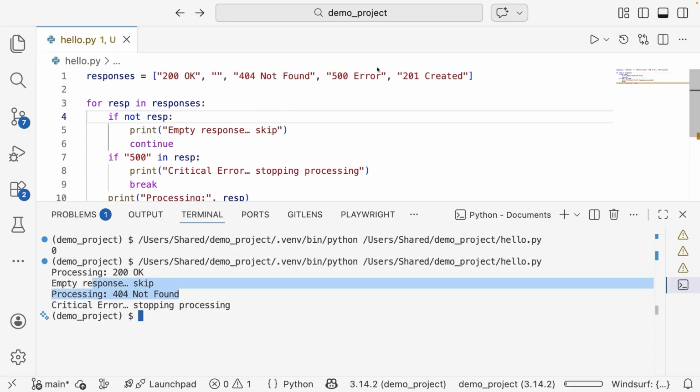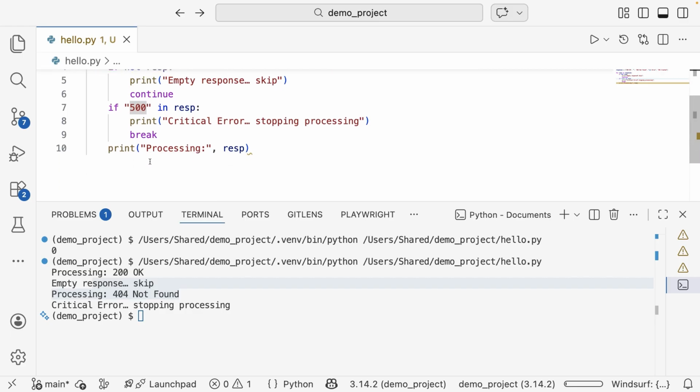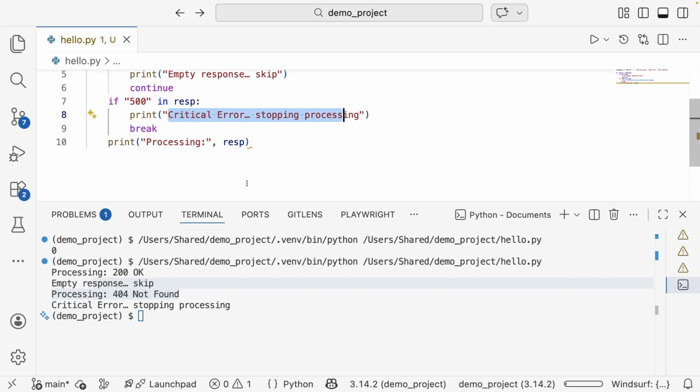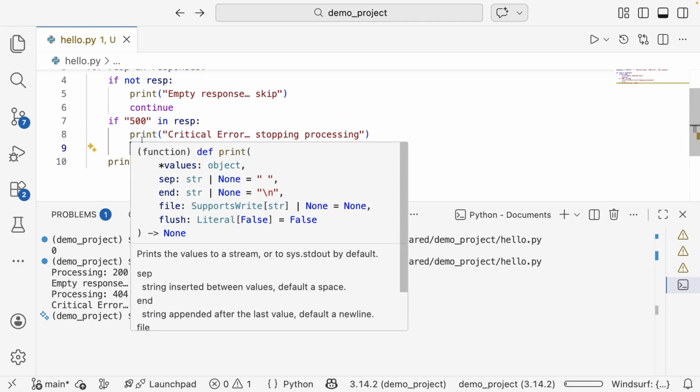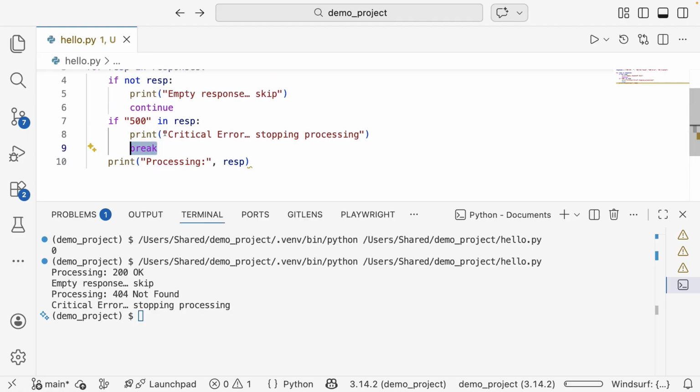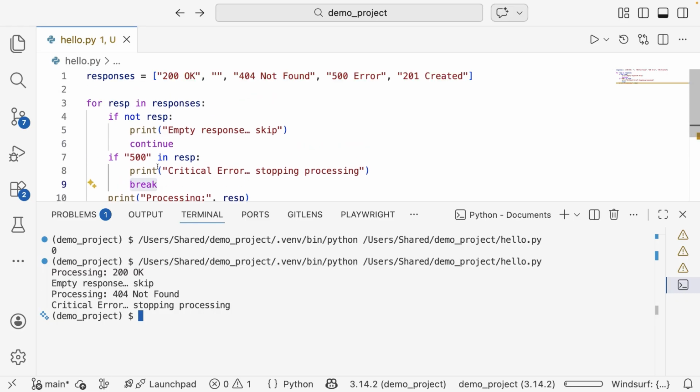Finally, when it encounters this 500 error, it's going to say "critical error, stopping processing", and then it sees a break statement. That's when it breaks out of the entire loop, and the program stops there. This kind of control flow is exactly what real automation logic looks like.